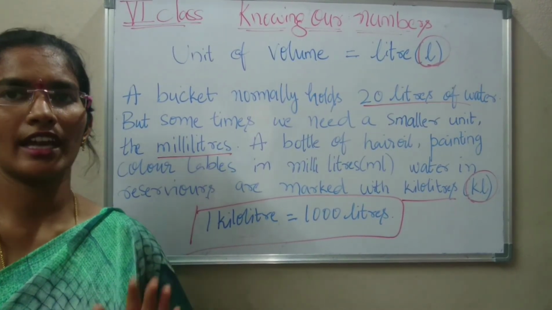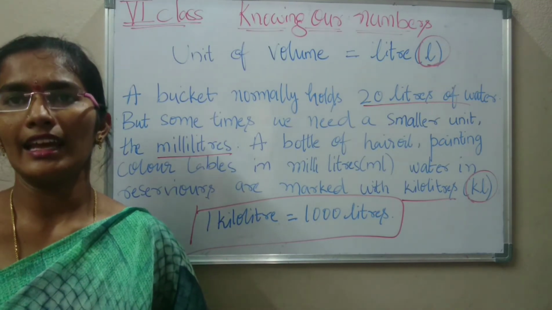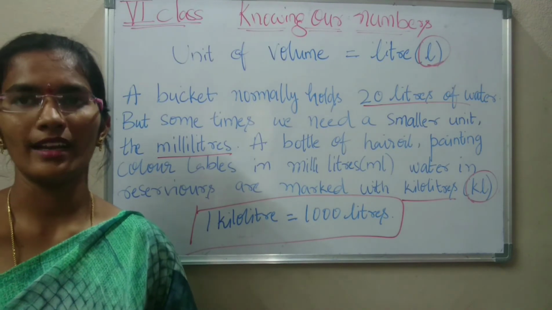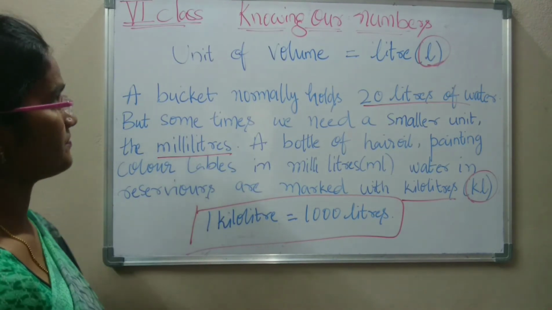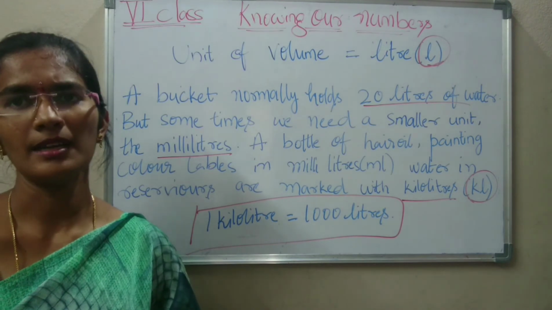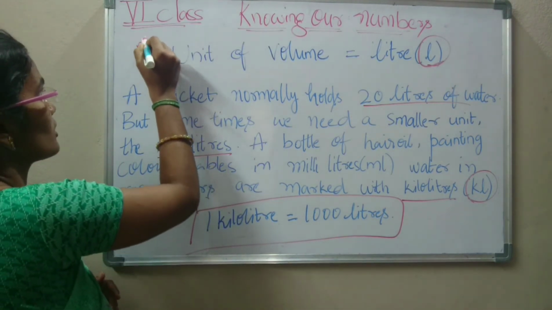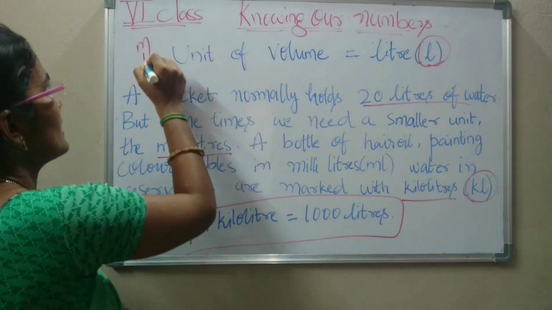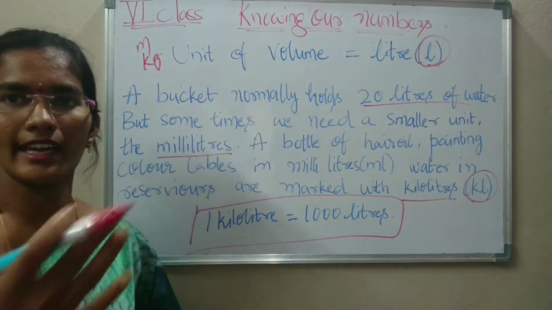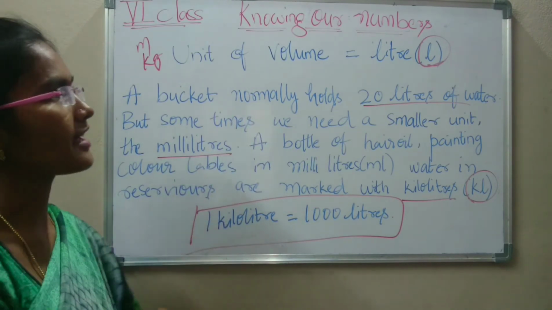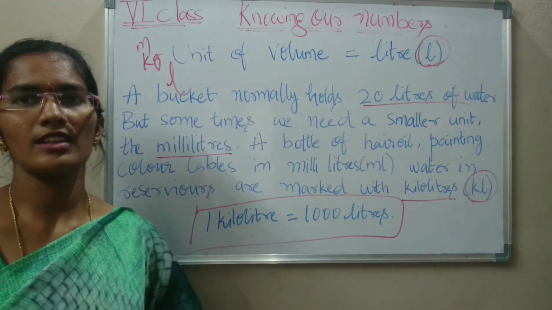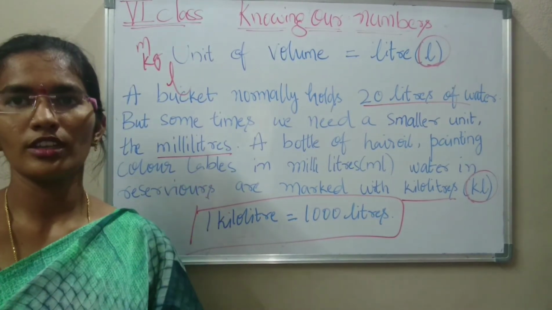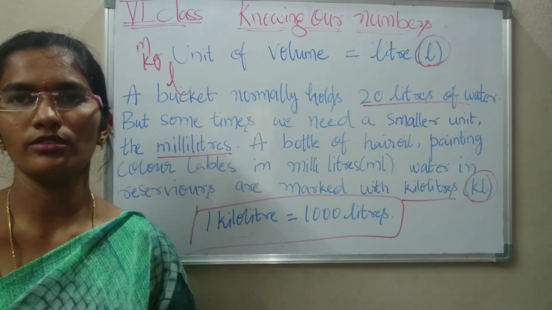In this way we can know our unit of length, unit of weight and unit of volume. These are very important, we should know. Unit of length is nothing but meters, denoted with small m. Unit of weight is nothing but kilogram, denoted by kg. And unit of volume is nothing but liter, denoted by small l. In this way we have to use the unit of length, unit of volume, unit of weight.